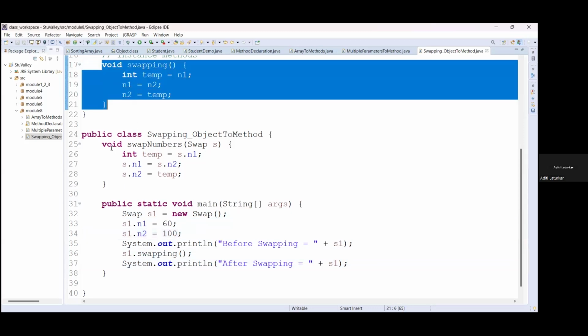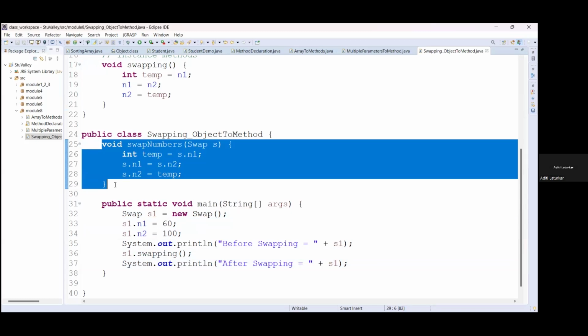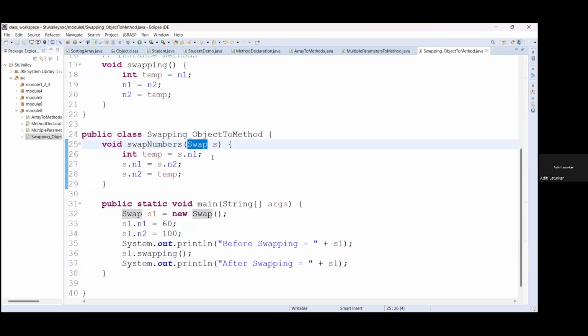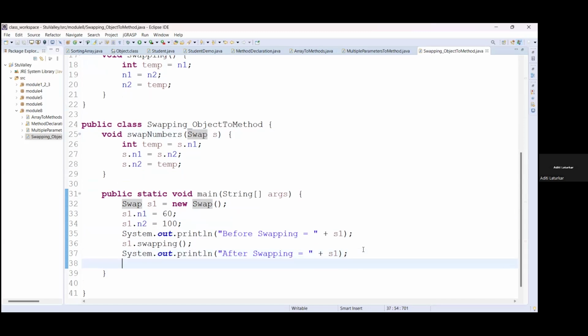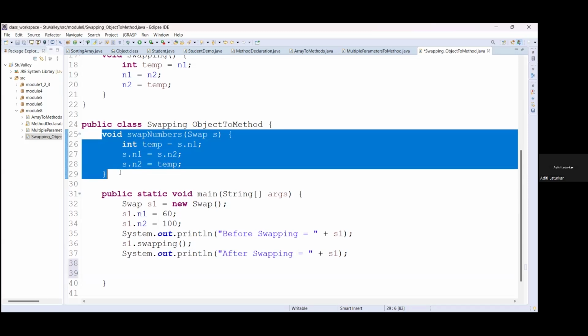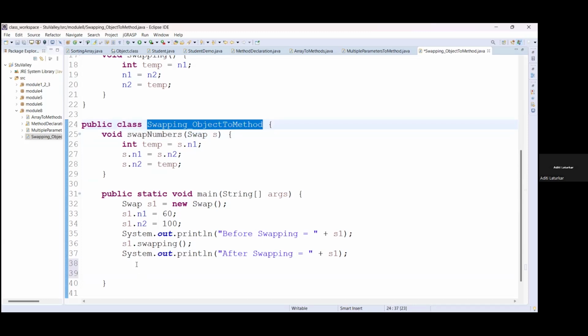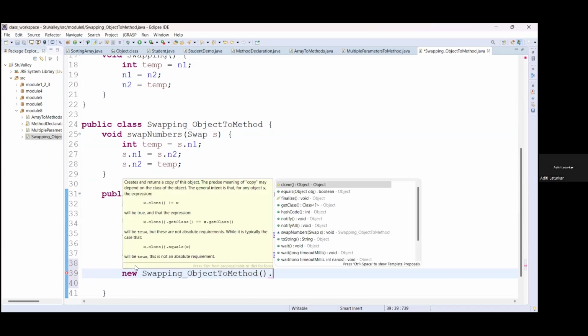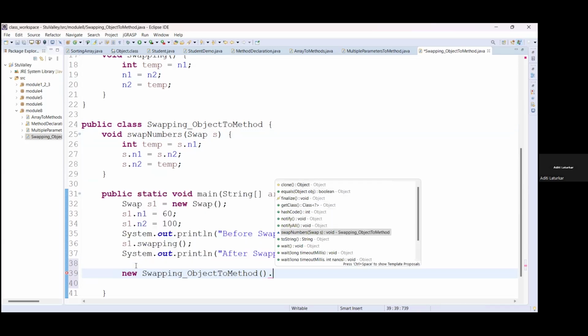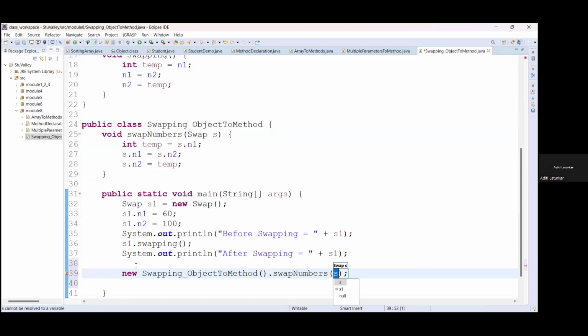This is another method, where we have passed the object of this particular swap class. You can use this method also. You can write that anywhere else, and you can use that way also. I am showing you only this part, where you can pass an object of any class to a method. Now this is again the instance method of the swapping object to method class, so we have to create an object of it. I'm using an anonymous object and calling swap numbers directly. Now to swap numbers, we have to pass the object.